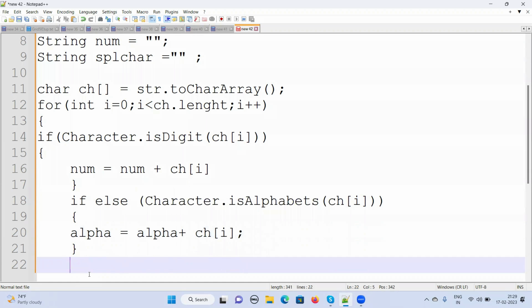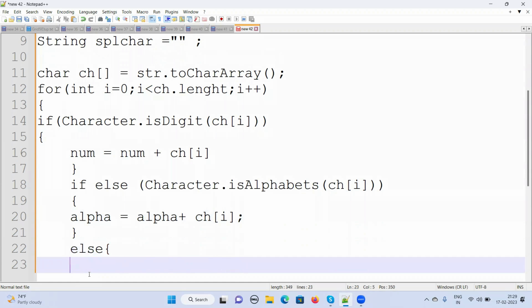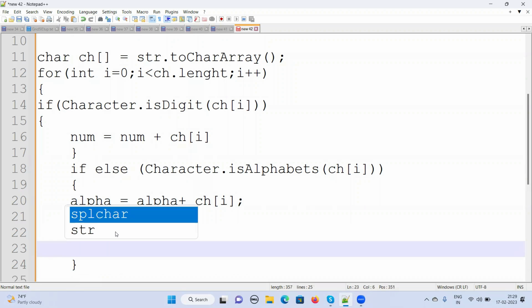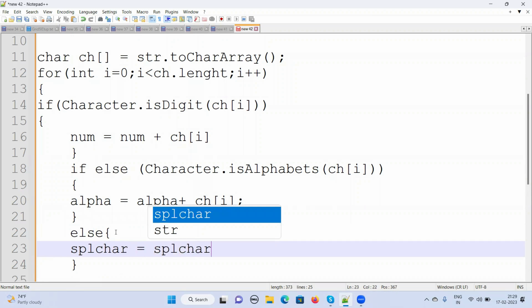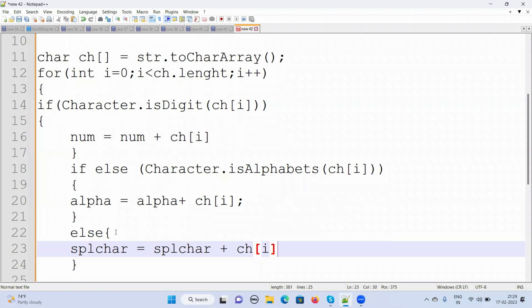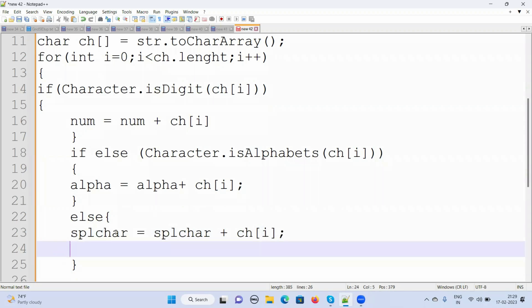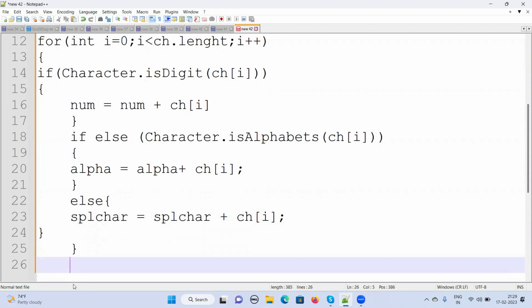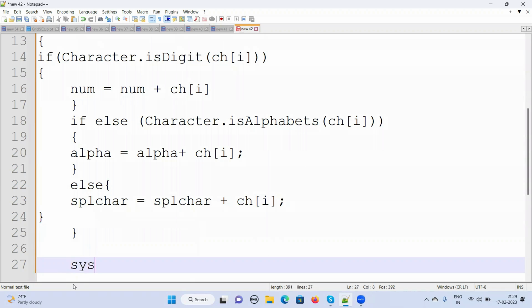So finally, we have only special characters left. In this case, I'm going to use the special character here, SPL character. After checking this, I'm going to close this for loop. After that, I'm going to print.